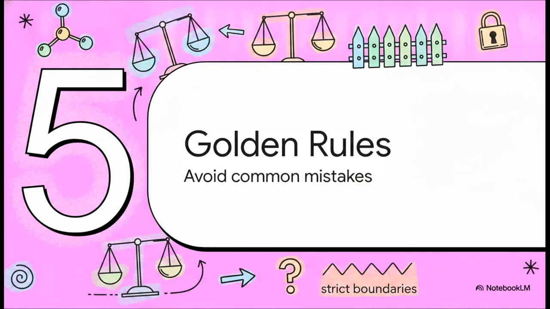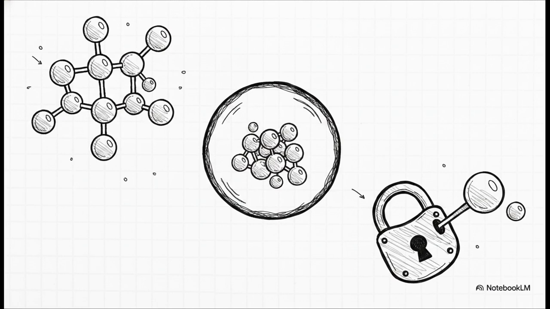Finally, Section 5, Golden Rules to Remember. Before you tackle these puzzles on your own, we really need to review some common pitfalls. Getting the hang of this requires adhering to a few strict boundaries. First, always start with your largest, most complex molecule to anchor the equation. Second, keep polyatomic ions, like a sulfate group, SO4, grouped together as one unit if they don't break apart during the reaction. It literally saves so much time. Always double-check your final count.